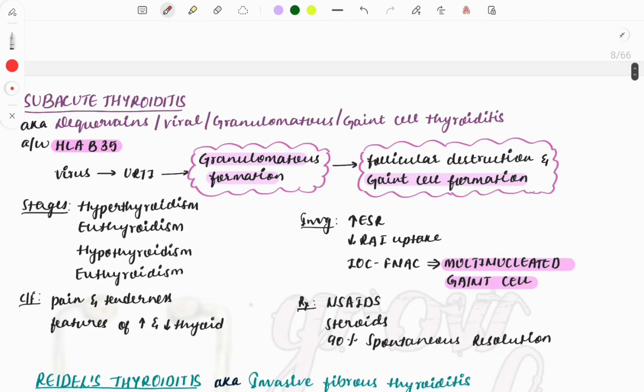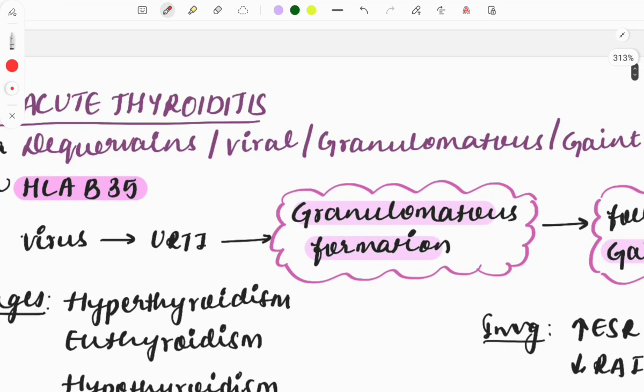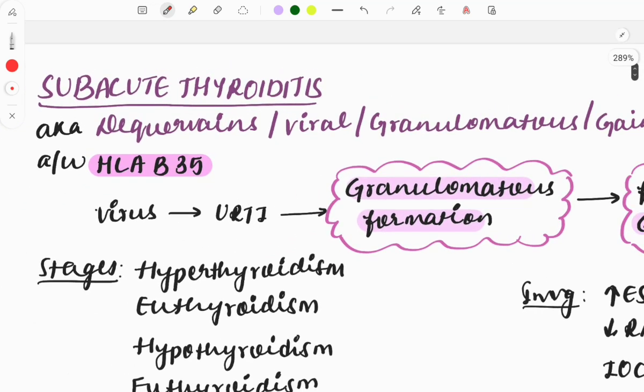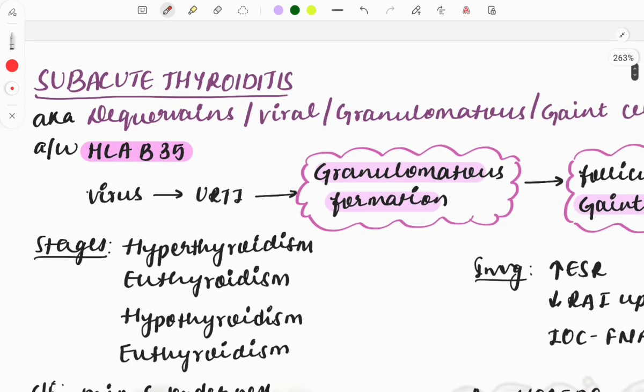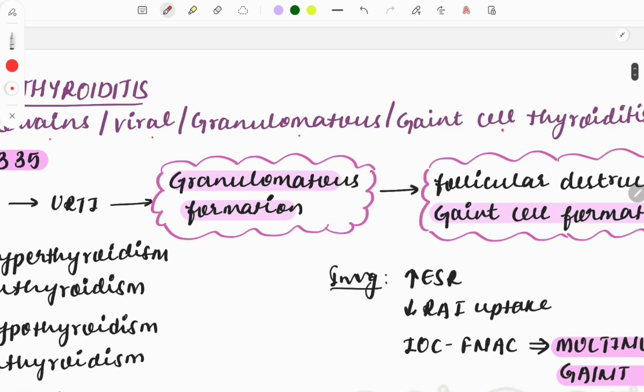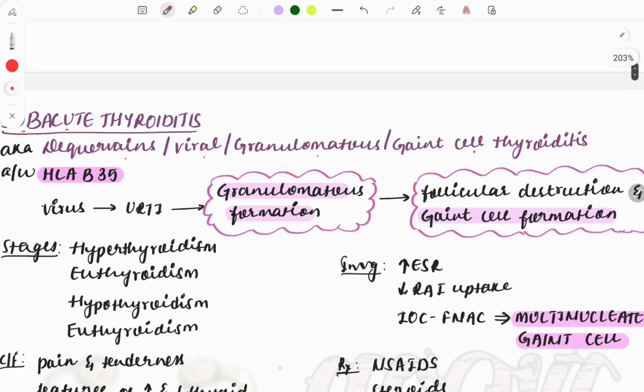Again, in this also, as already discussed, thyroiditis means destruction of the tissue, so hypothyroidism will occur. But how will you differentiate it from the Hashimoto's, and what other findings can be seen in this subacute? So the name itself says that it is subacute. This is also called de Quervain, viral, or granulomatous, and giant cell thyroiditis. You need to remember all these names because questions are asked. Once the question was asked on viral, once on granulomatous, to confuse you guys.